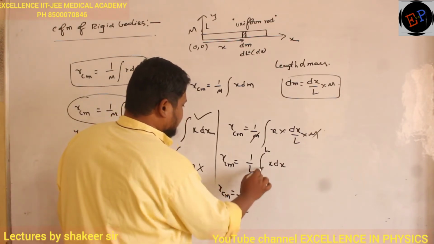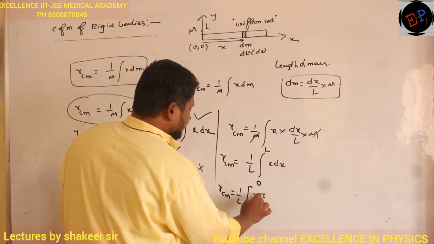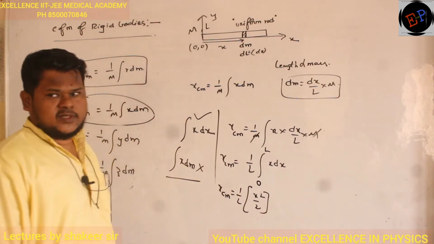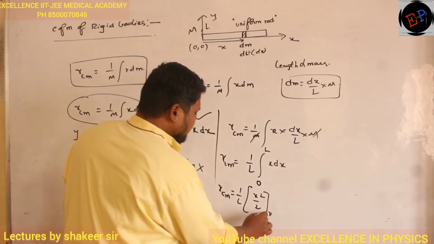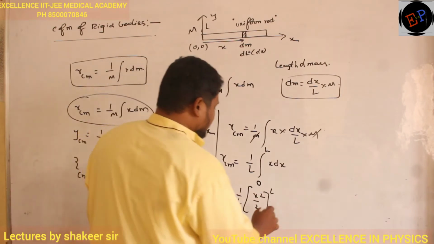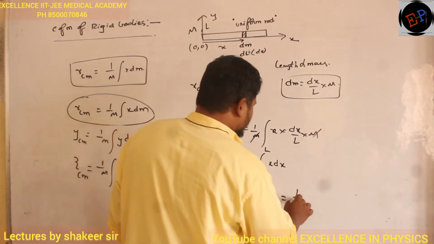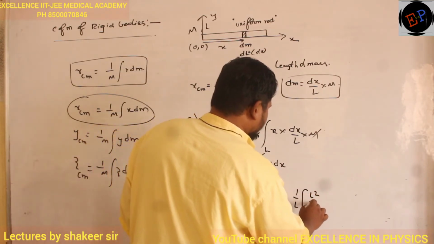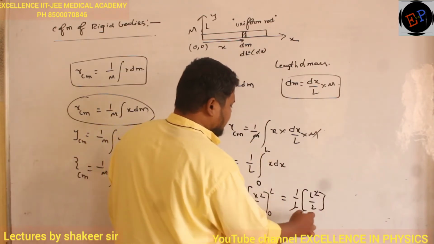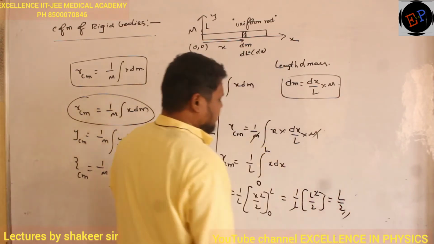integration of x dx, which is how much? x square by 2. Integration of x dx is x square by 2 only. And what are the limits? Limits are applied from 0 to L. Clear? So first substitute the upper limit. Upper limit is L, so L square by 2. So 1 by L multiplied by L square divided by 2. So L and L get cancelled. So finally I will get L by 2. So that is my answer.